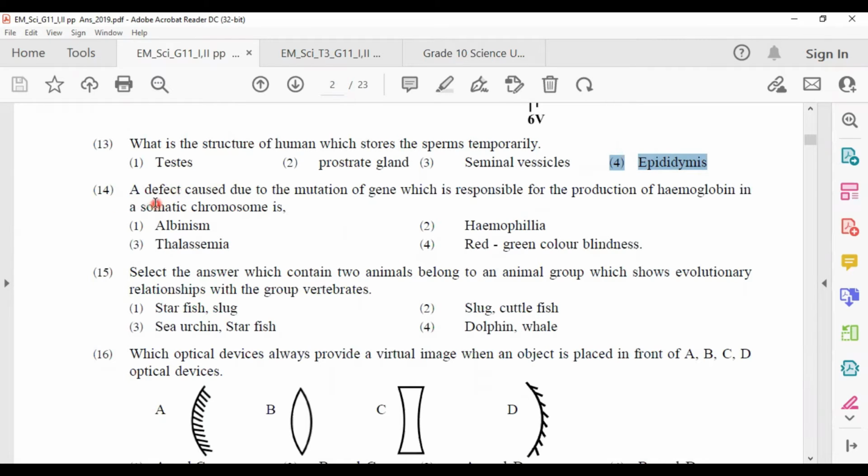14th one, a defect caused due to the mutation of the gene which is responsible for the production of hemoglobin in a somatic chromosome is, this disease is thalassemia.